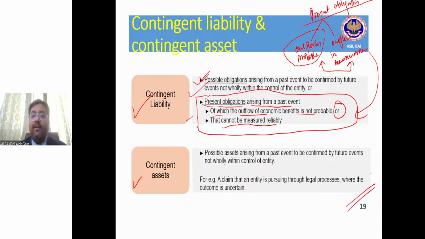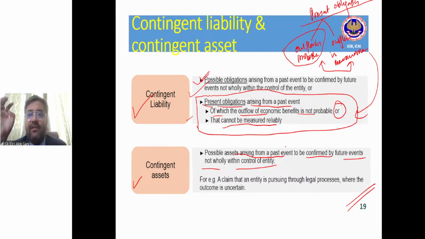For example, what is a contingent asset? A possible asset arising from a past event, to be confirmed by future events not wholly within the control of the entity. Right? For example, there is a company and the company has filed a case against its vendor for compensation.